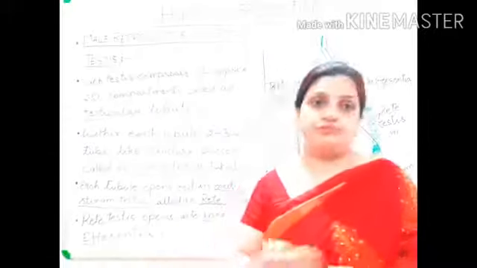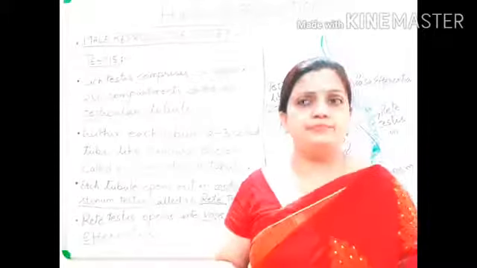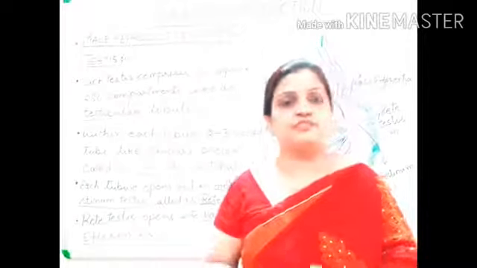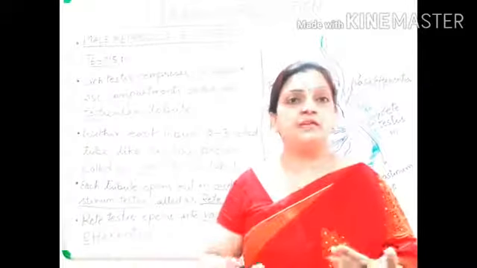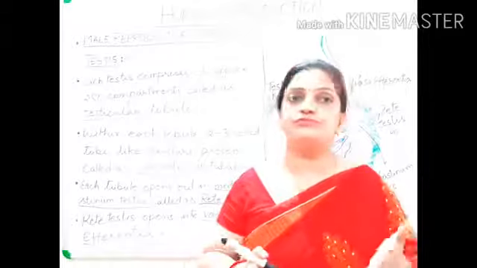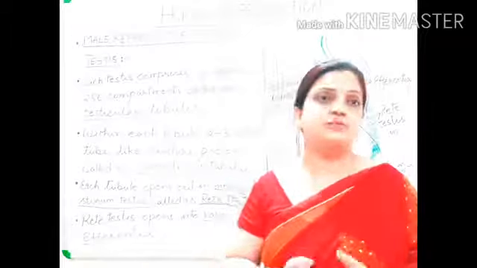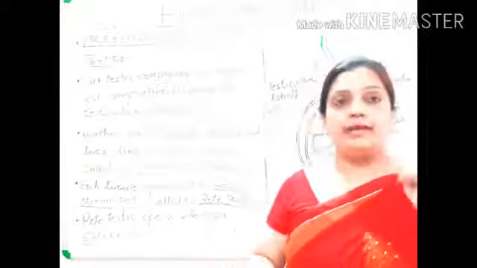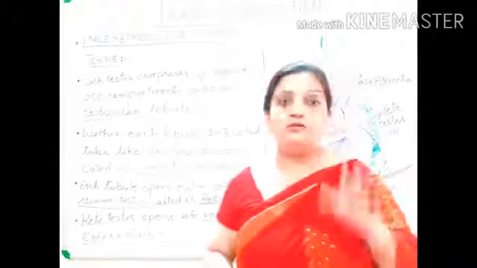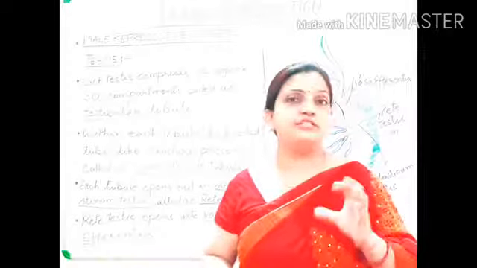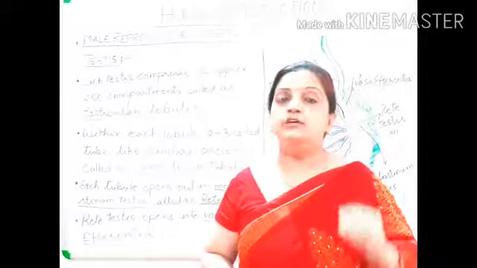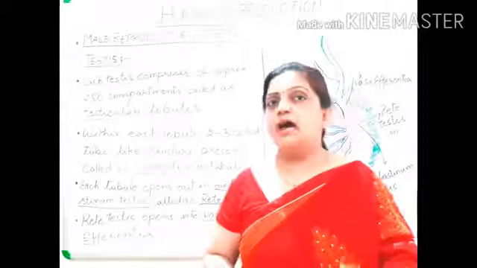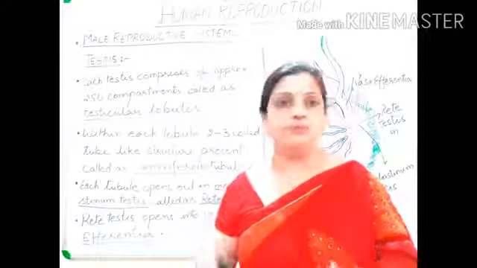It is approximately 250. It may be up to 300 also. The number of testicular lobules may increase up to 300. It is in between 250 to 300. But in your textbooks, it is mentioned as 250 small compartments. So each testis comprises 250 small compartments, and these 250 small compartments are called testicular lobules.